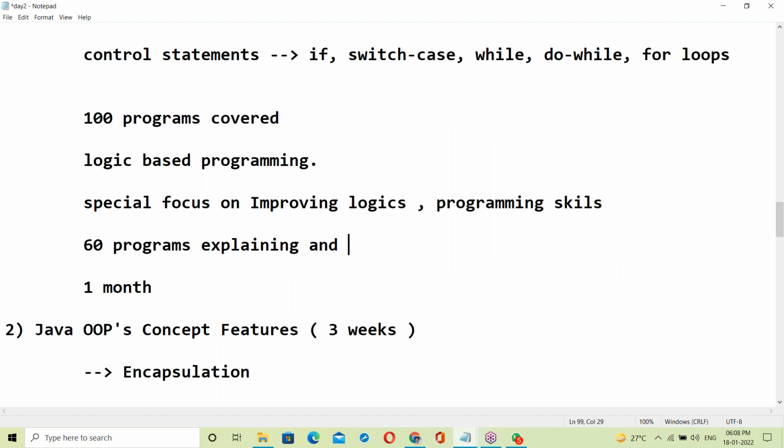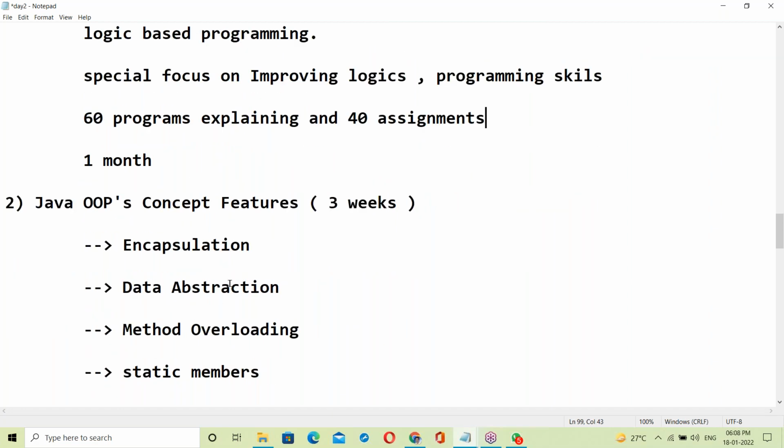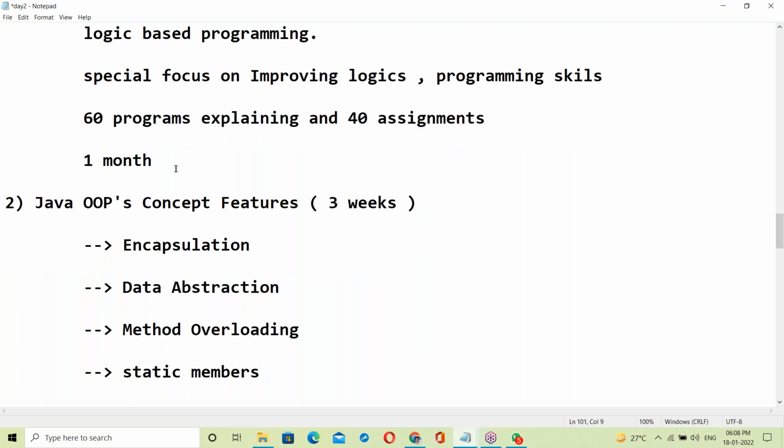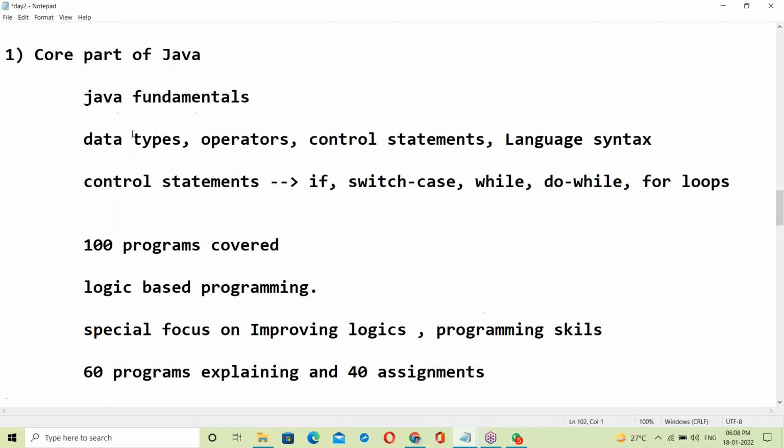I'll explain 60 programs and there will be 40 assignments, only in this area. In total you can see 300 Java examples: the first month has 100 programs, and the rest of the syllabus has 200 programs. More than 300 programs in total will be covered. So this is for the first month.